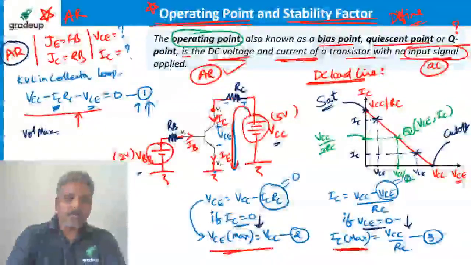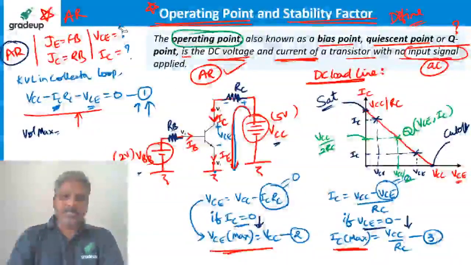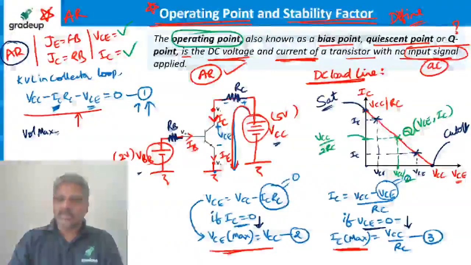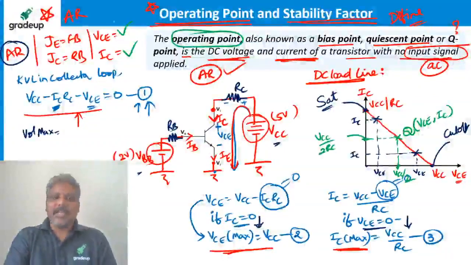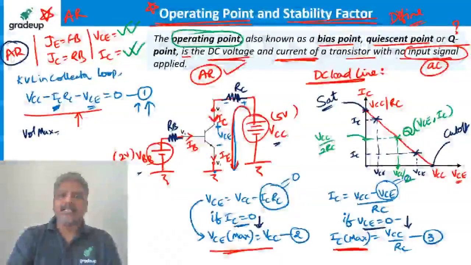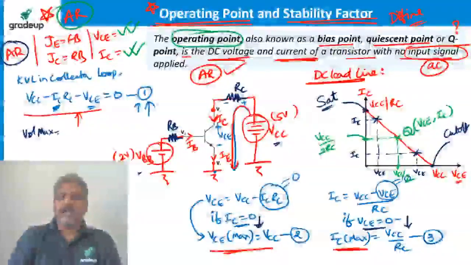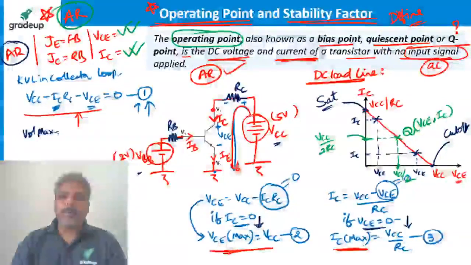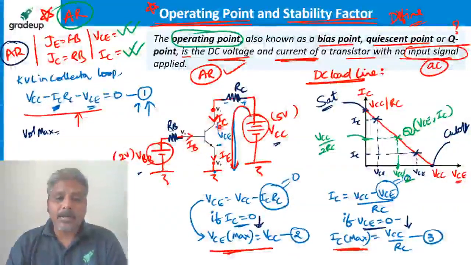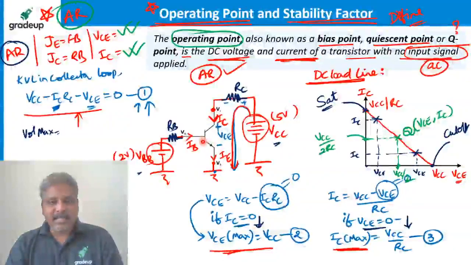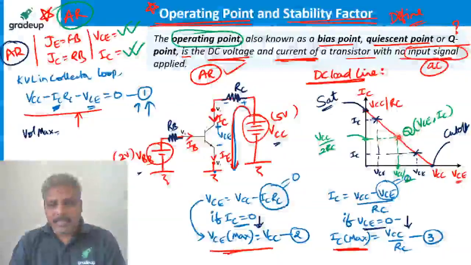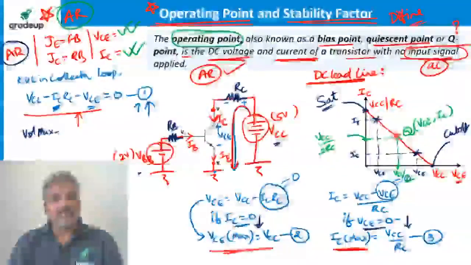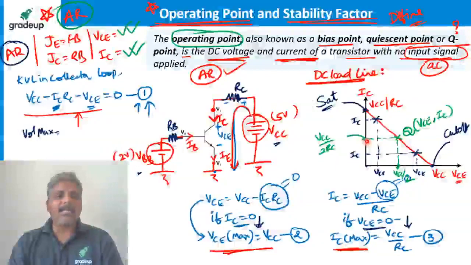So now I found the answer to the question I had earlier: how much are VCE and IC? This much is the voltage and this much is the current. If I can maintain this much voltage and current, the transistor is in the active region, and this is the point we call the operating point. That means we are going to operate the transistor in the active region as an amplifier with this much voltage and this much current. That is the value of voltage and current called the operating point.